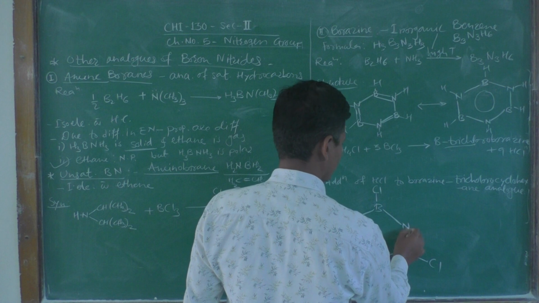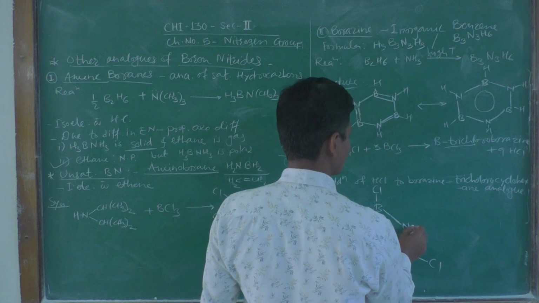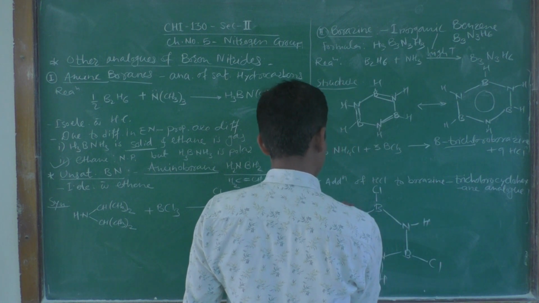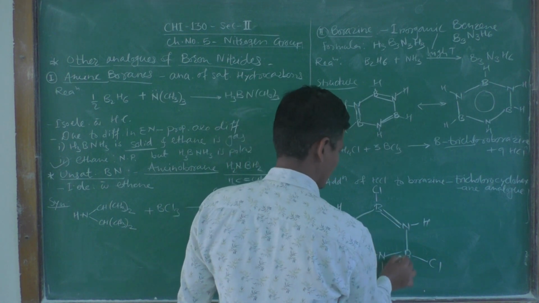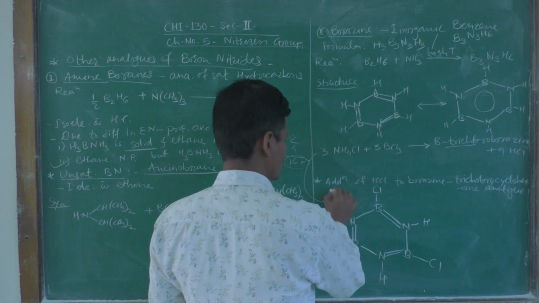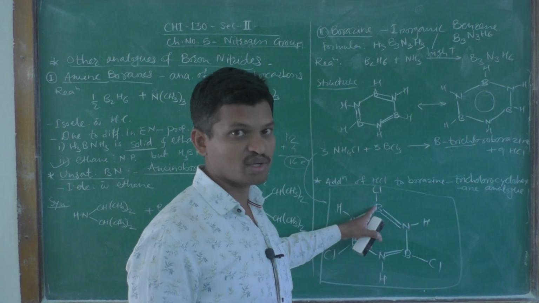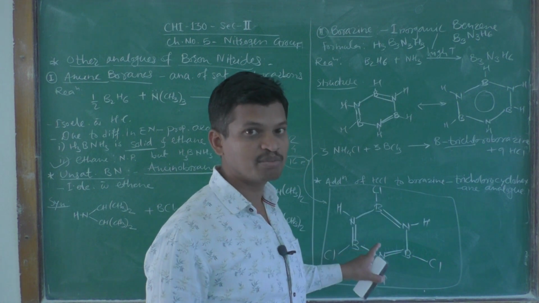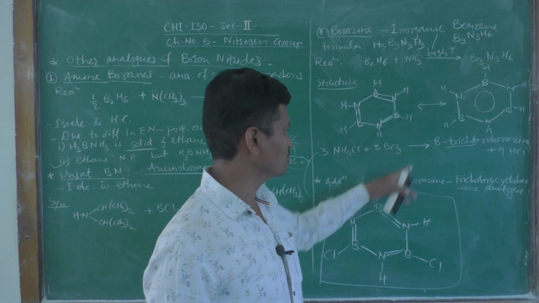And this is nitrogen, having hydrogen atoms 1, 2 and 3. What remains? Alternate double and single bonds: double, single, double, single, double. So, this is the structure of the trichloroborazine molecule. There are 3 B-Cl bonds. This is the product of this reaction.